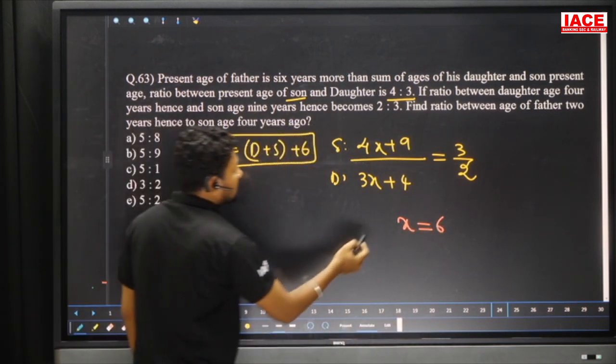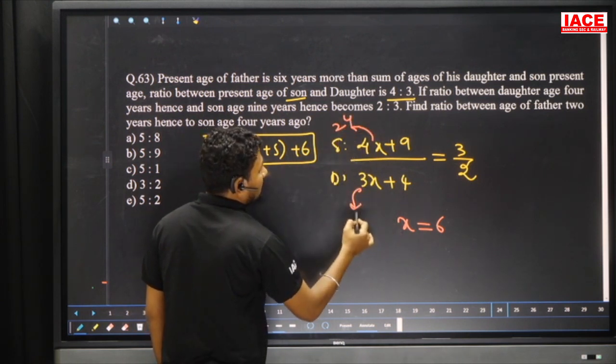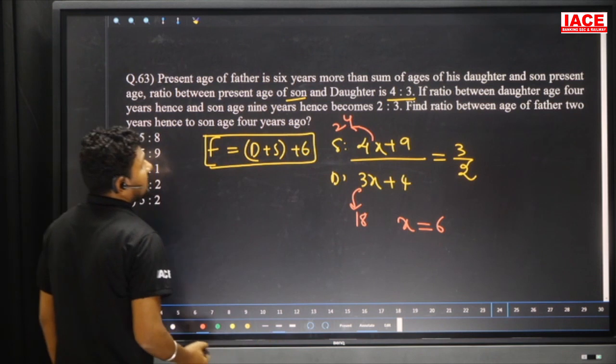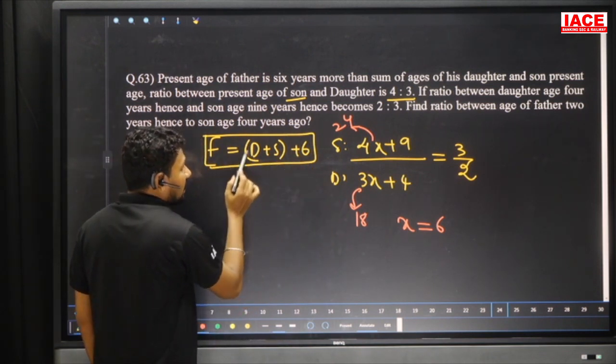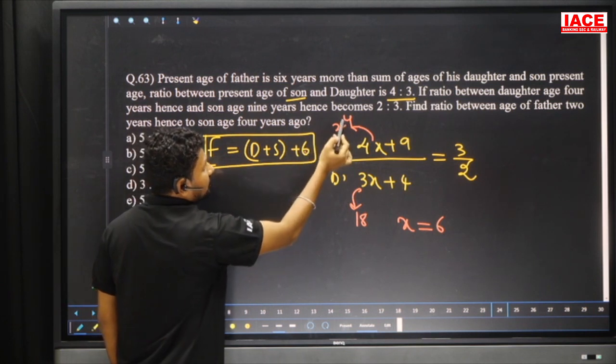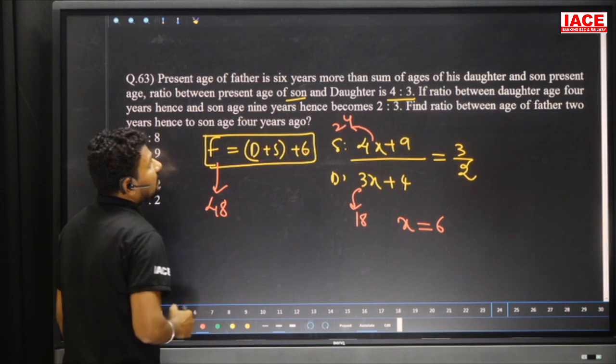Now we have to substitute 6 here. Then son's age you will get 24 and daughter's age you will get 18. What is the question they are asking? Father's age is more than the son and daughter. How many years? 6 years. 6 plus 24 is 30, 30 plus 18, then father's age is becoming 48.